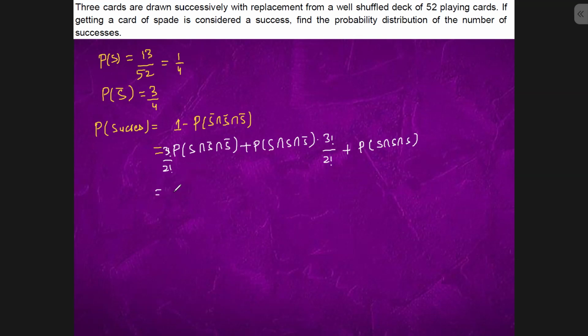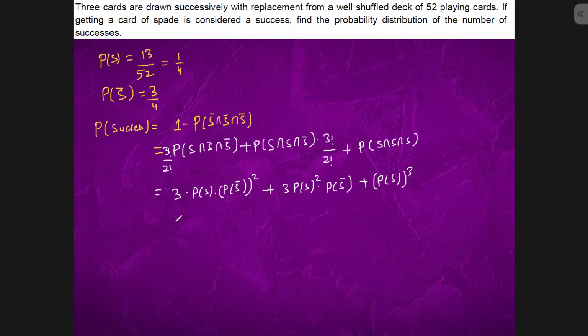So we can have 3 PS into PS dash whole square, plus 3 PS square into PS dash, plus PS whole cube.